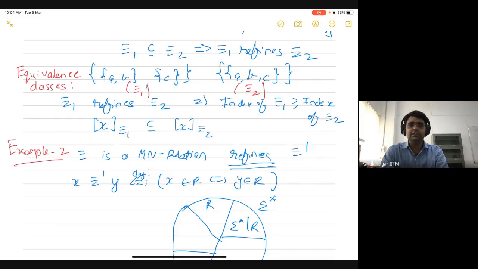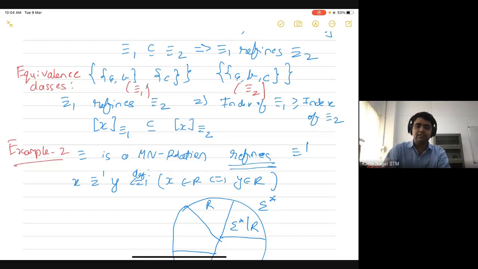So this gives us a way to characterize the MN relation that we are looking for. We want the coarsest MN relation, which means that every other MN relation is going to refine this MN relation that we are looking for. So that's what we will do today.